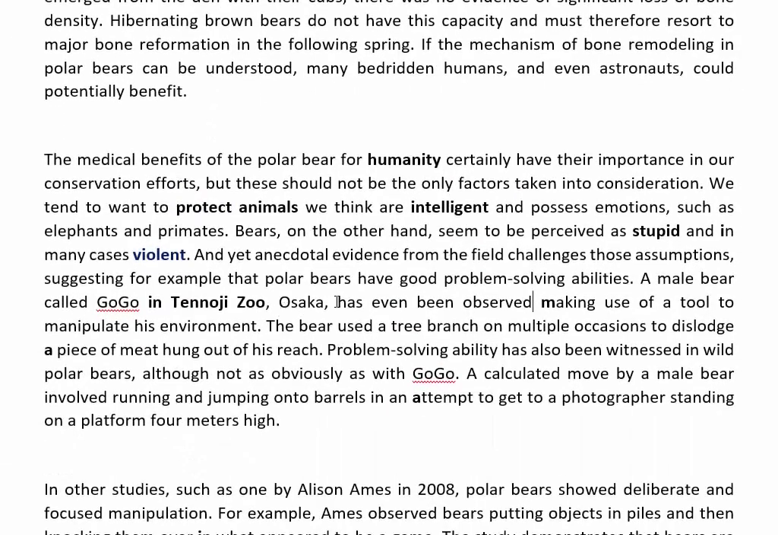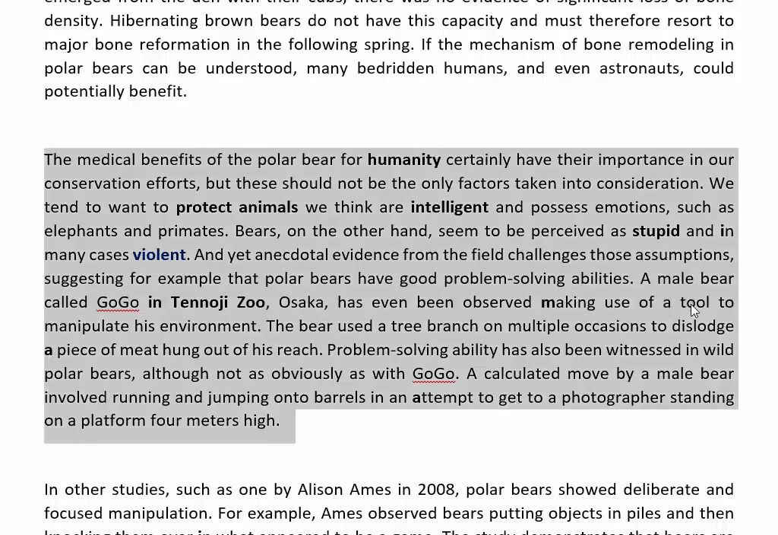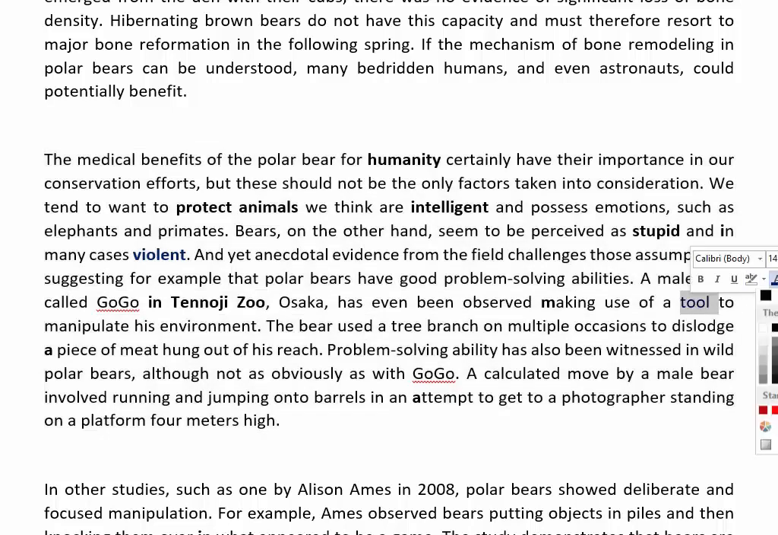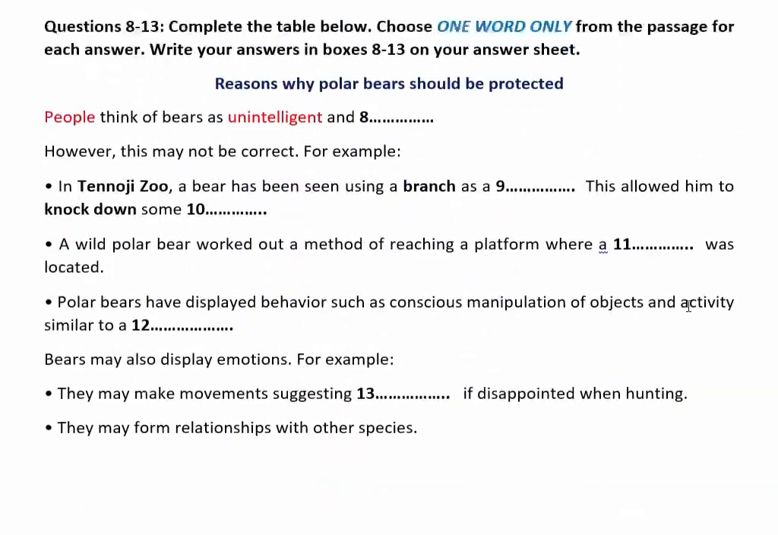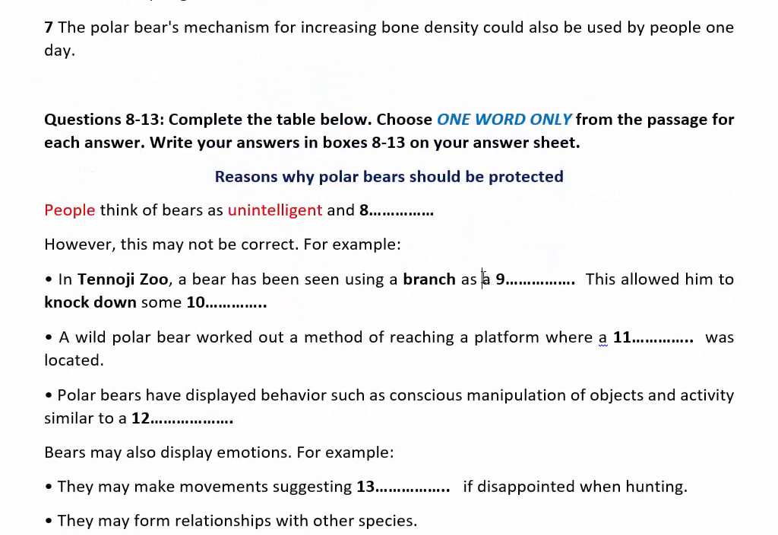Yeah, so they also used "has been making" here. Has even been observed making use of a tool. So tool is the answer, right? And please notice that they use an article before the tool, and in the question they also use an article before the gap.